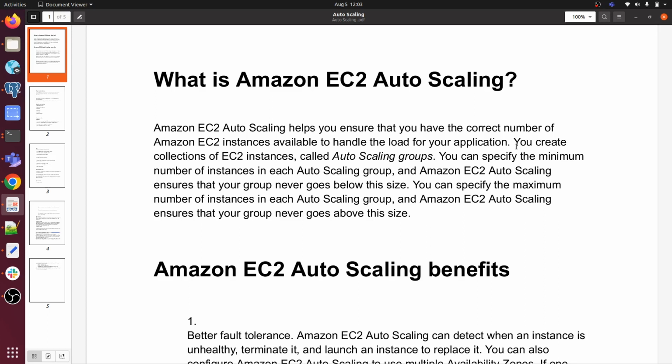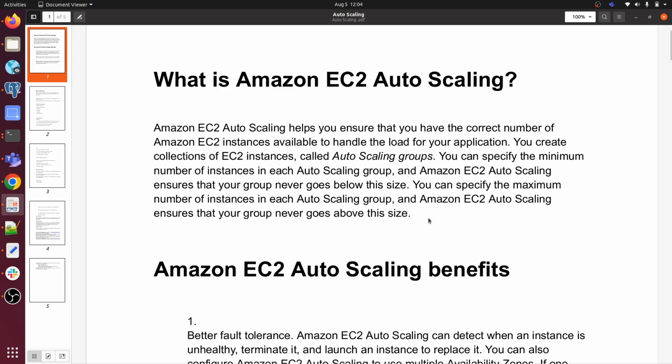Previously 500 users were coming to your application, and now on some sale or something like that on your website, the traffic suddenly increased from 500 to 2000. How can you handle that traffic? In that case, AWS auto scaling comes into the picture.